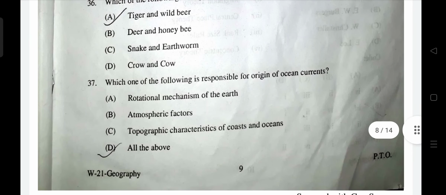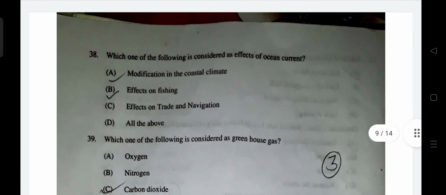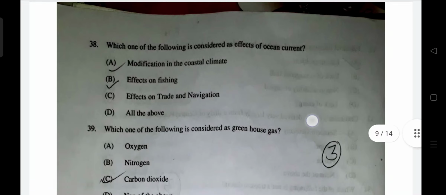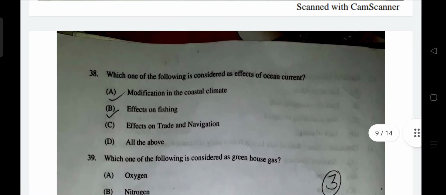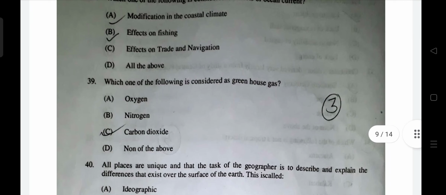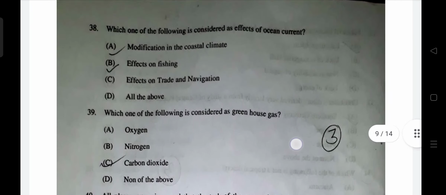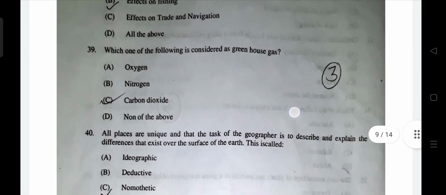B is correct. Which of the following is responsible for the origin of ocean currents? Okay, ocean currents, all of the above are responsible. Which of the following is considered the effect of ocean currents? All of the following are correct. So there are many options where the correct answer is all of the above. It's quite a simple paper. Which of the following is considered a greenhouse gas? Okay, carbon dioxide is a greenhouse gas. How easy can it go?